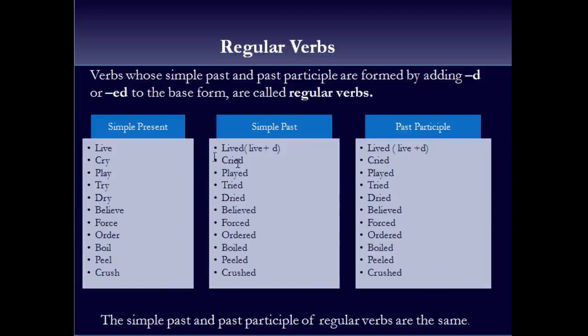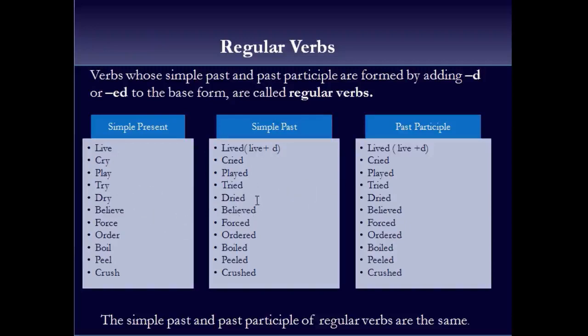So these are all regular verbs because they are formed by adding ed or d in the end, and the past and the past participle are the same. So shall we go through the list? Live, lived, lived. Cry, cried, cried. Play, played, played. Try, tried, tried.